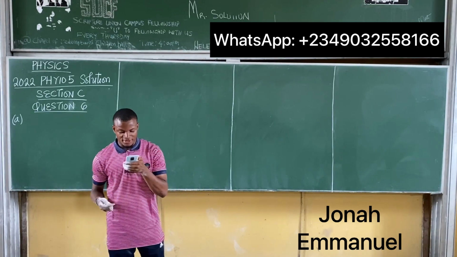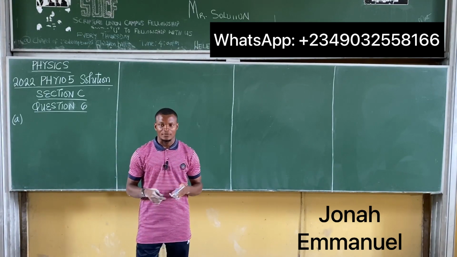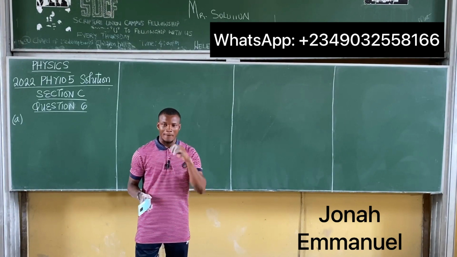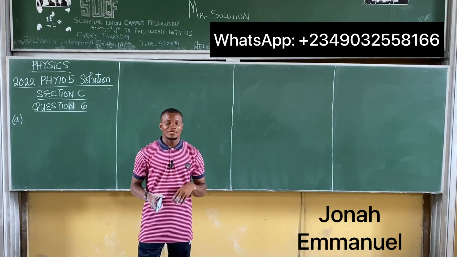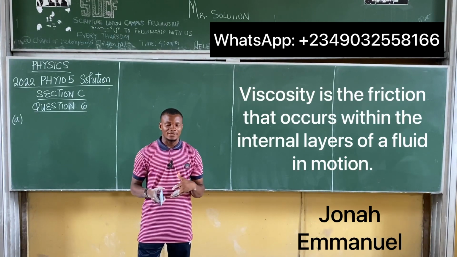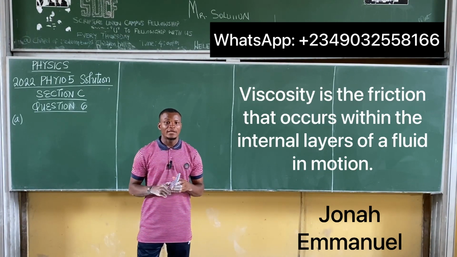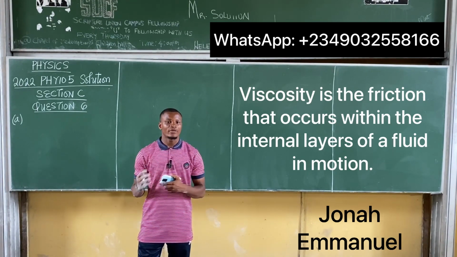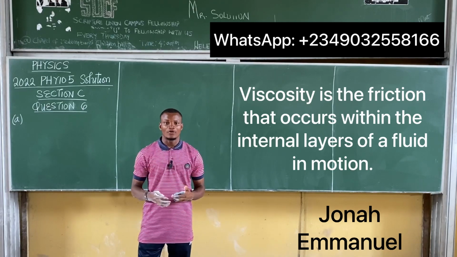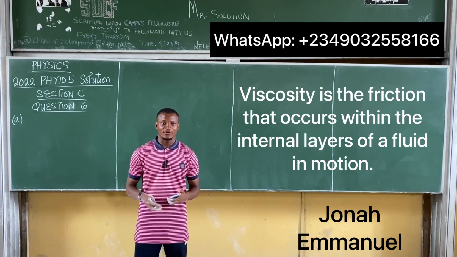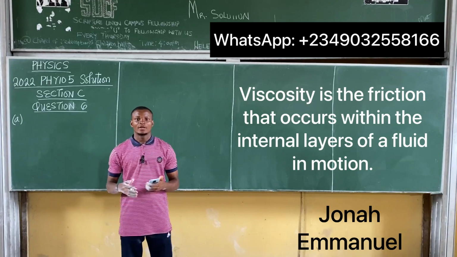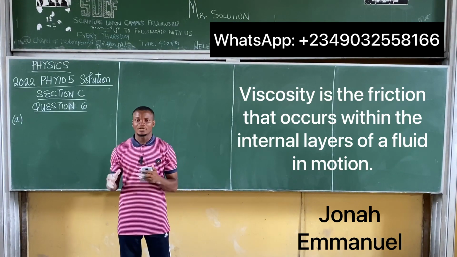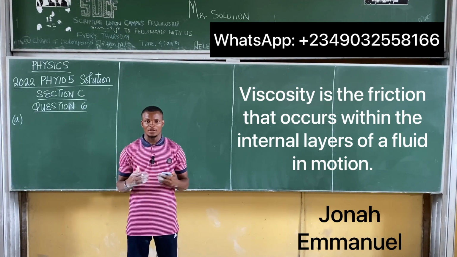The next question says define viscosity. The term viscosity is similar to friction, but viscosity is simply the friction that occurs in a fluid. So by definition, viscosity is the friction that occurs within the internal layers of a fluid in motion. So that's how you define viscosity. All right, it is the friction that occurs within the internal layers of a fluid in motion.